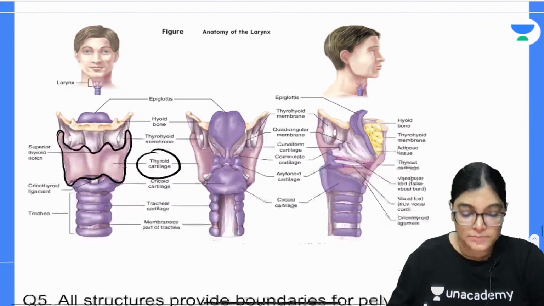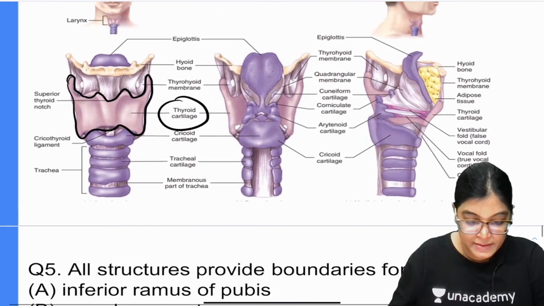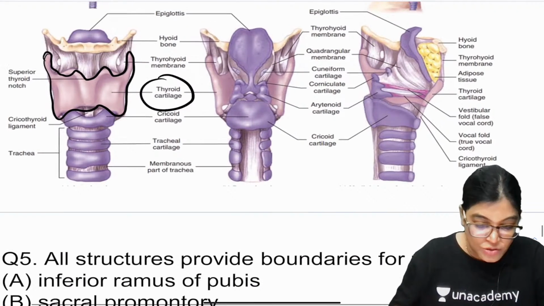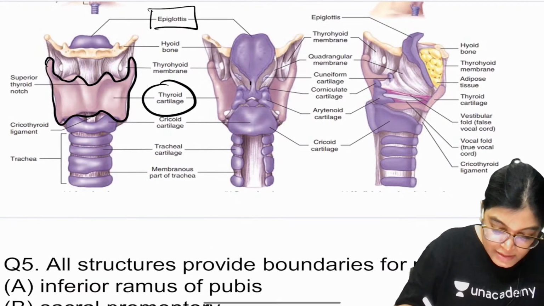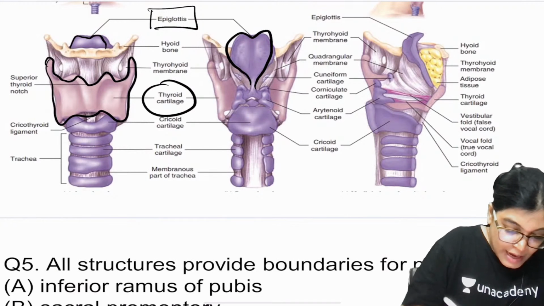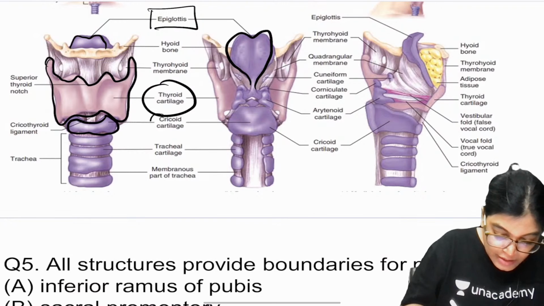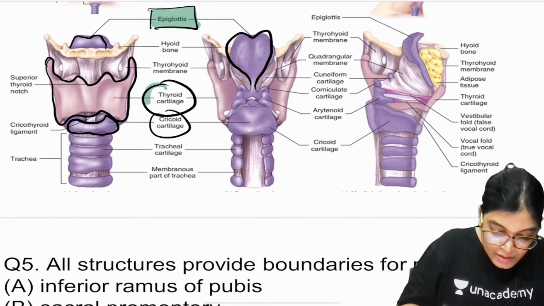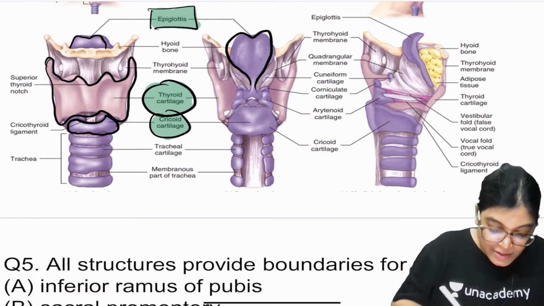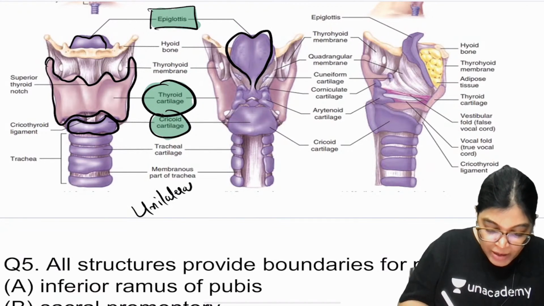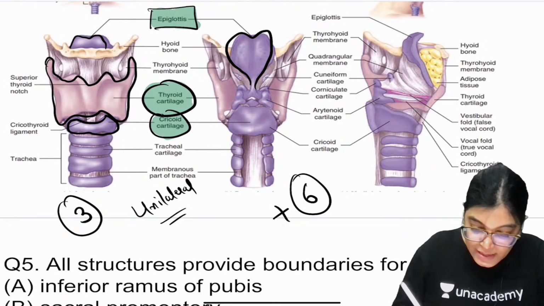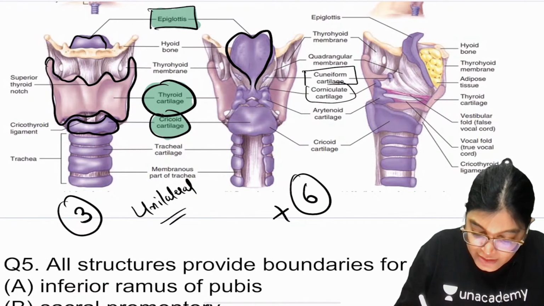So total we have got, let me just zoom slightly. Okay, just like this. So actually we have got thyroid, we have got epiglottis, this is the epiglottis outline, and we have got cricoid. So these three, the epiglottis, the thyroid cartilage and the cricoid cartilage, are unilateral cartilages. These are unilateral, only one. But we have got, so this is 3 and we have got 3 bilateral. So they are 6. We have got cuneiform cartilage, corniculate cartilage and arytenoid.